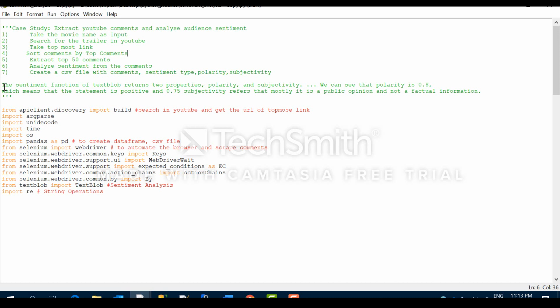And subjectivity shows us how much it is a personal opinion, not factual information. If the subjectivity is more, that means that particular comment is more of an opinion type, not a factual information.